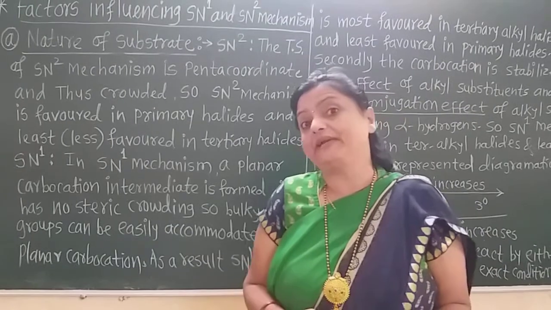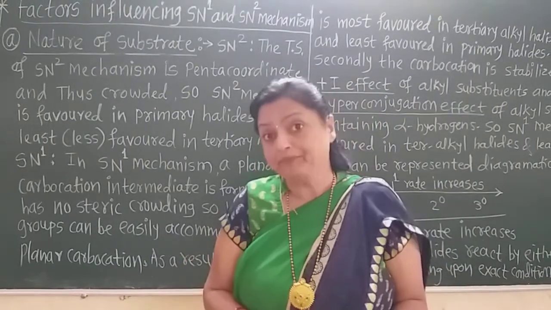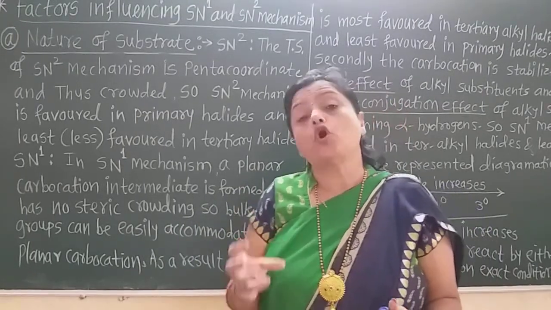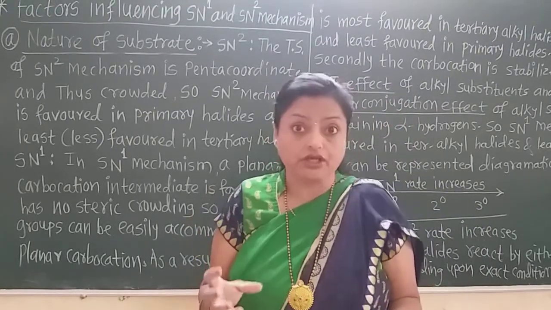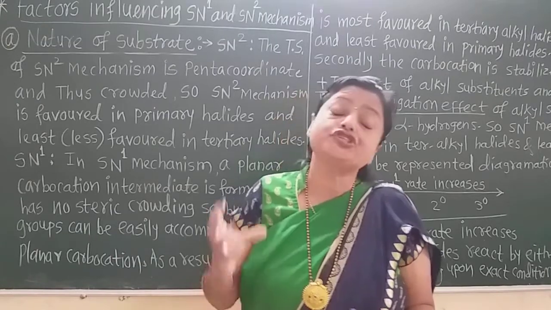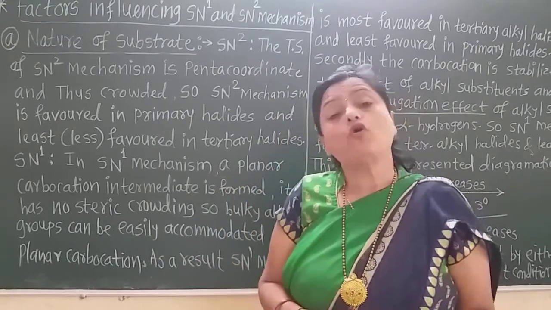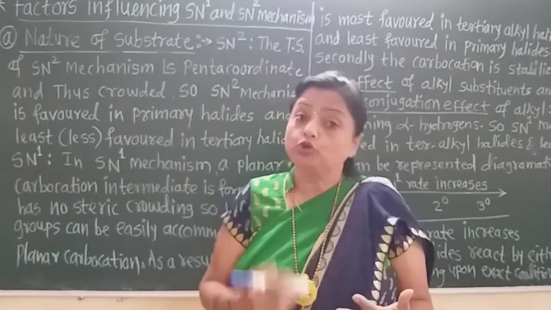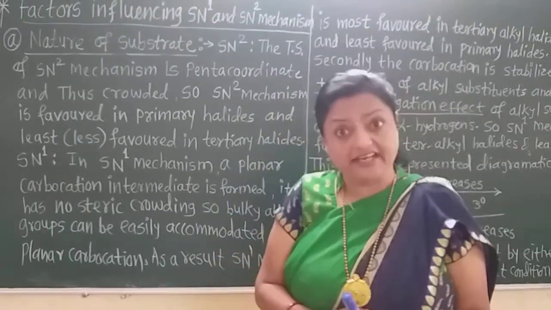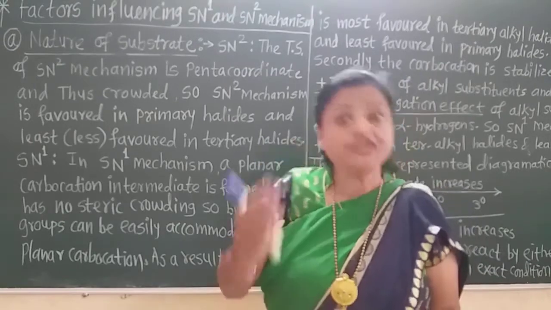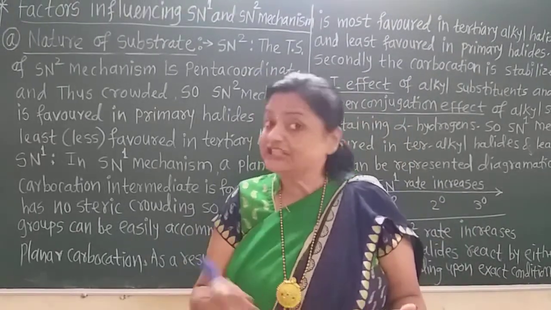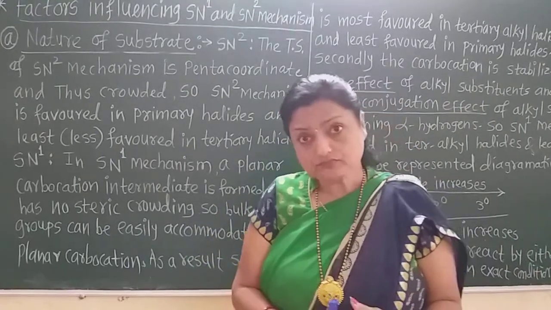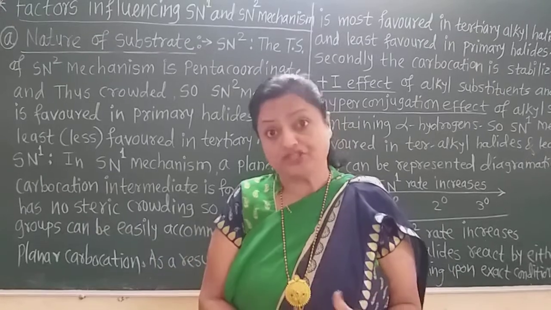The SN1 mechanism is a two-step mechanism. In the first step there is formation of the intermediate carbocation, which is planar and most stable. As the carbocation is planar, though it is a tertiary carbocation, there is no effect of crowding of the bulkier alkyl groups.